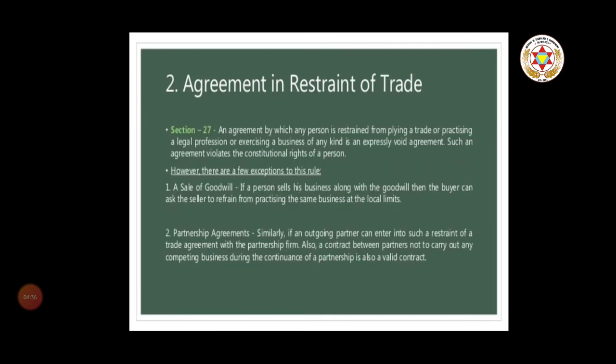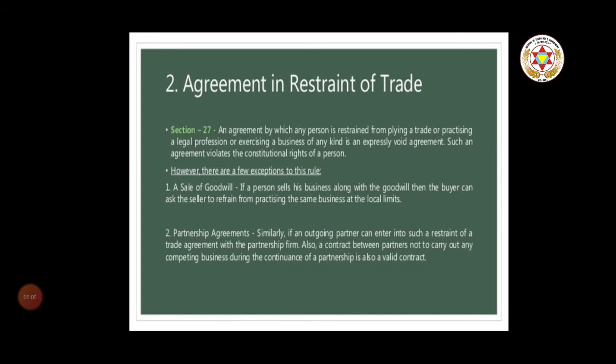Next is agreement in restraint of trade. Every agreement by which anyone is restrained from exercising a lawful profession, trade or business of any kind is, to that extent, void according to section 27. This liberty is granted by Article 19 of the Constitution as a fundamental right. So, public policy requires that every man shall be at liberty to work for himself and shall not be at liberty to deprive himself of the fruits of his labour, skill or talent by any contract that he enters into.